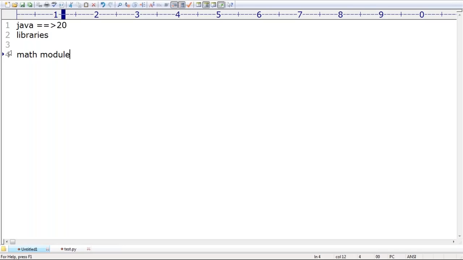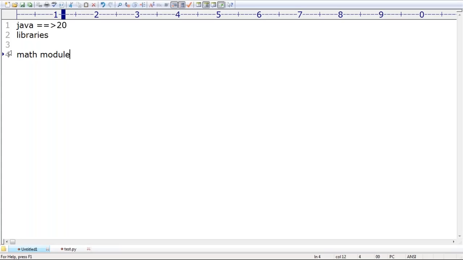We should go for which module? Please respond. The math module. So once the math module is there, our life is easy, because you import that module and happily use all the functions present in it. No problem at all, sir. How you can use that, I'm going to take care of.